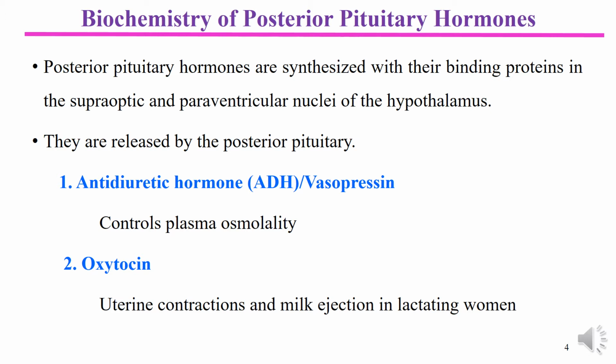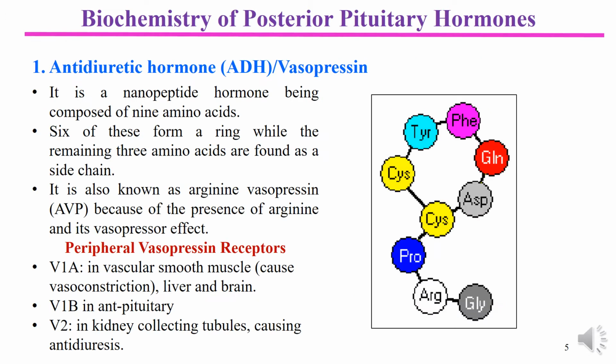Now we are ready to see the detail of these hormones one by one, considering various aspects like biomolecular structure, mode of release, mechanism of action, and different specific biochemical actions of each of these two hormones. Number one we have to consider is the antidiuretic hormone, or ADH. It is also called vasopressin.